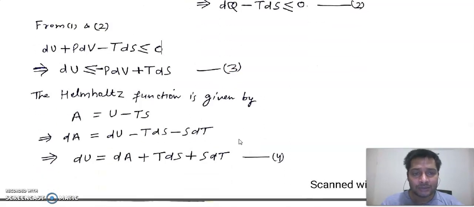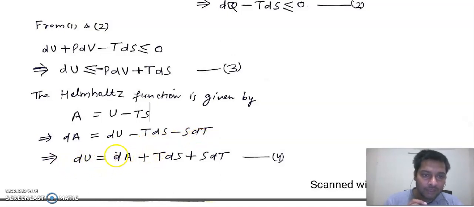Now the Helmholtz function A is equal to U minus TS. Differentiate this Helmholtz function. The differentiation is dA equal to dU minus TdS minus SdT. Again, represent this equation in the form of internal energy. Then dU will be equal to dA plus TdS plus SdT. Let's say this is equation 4.